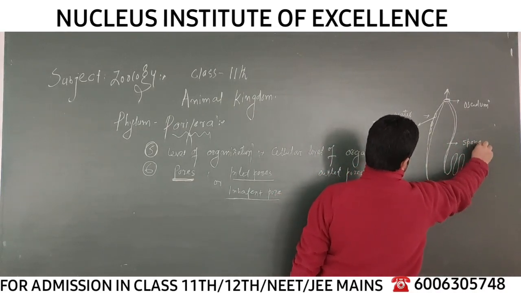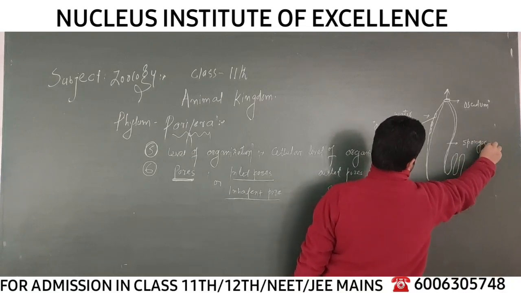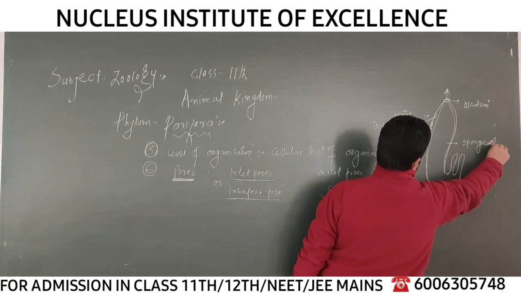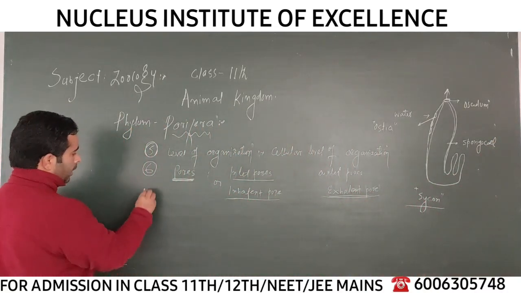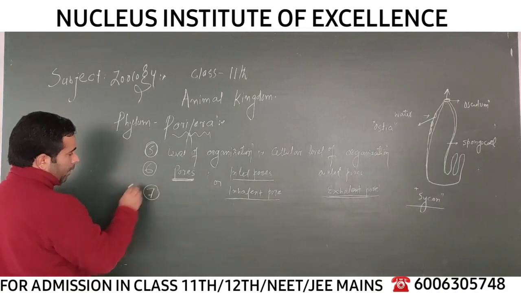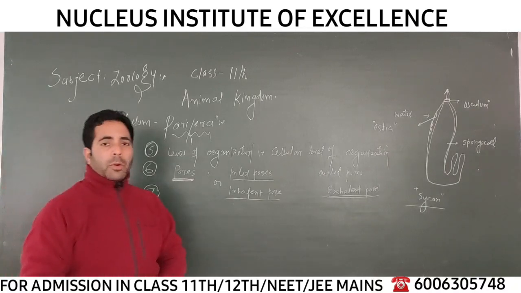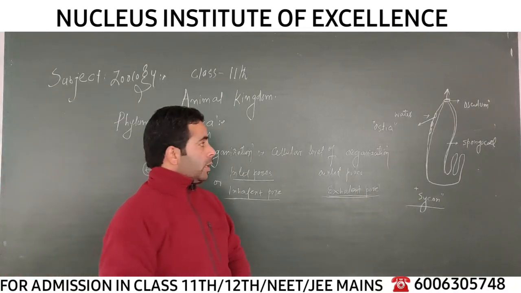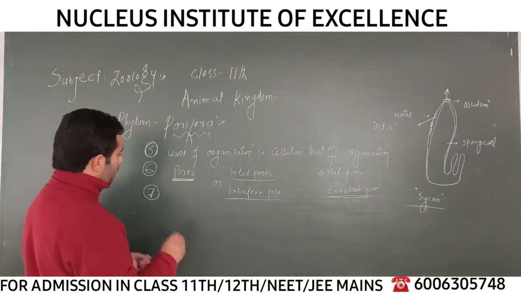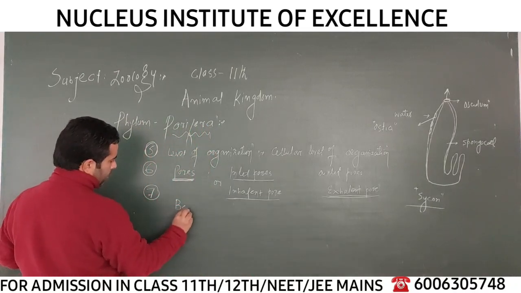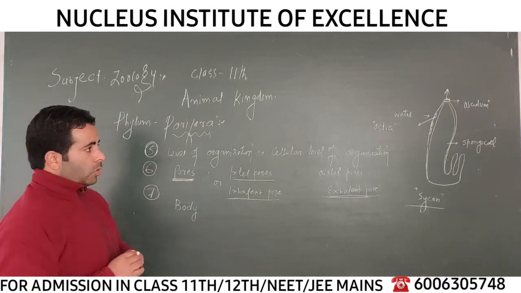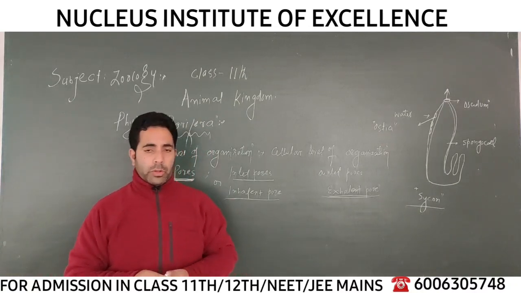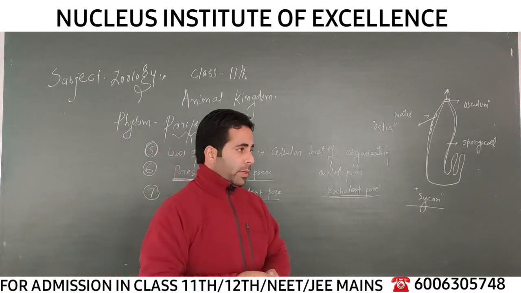spongiocele. The body cavity is called spongiocele, right? So this is the next character of the phylum. In the body of a sponge, there is a body cavity. It's not coelom, I'm repeating this line. This is not the character of the coelom, not at all, because mesoderm is altogether absent.